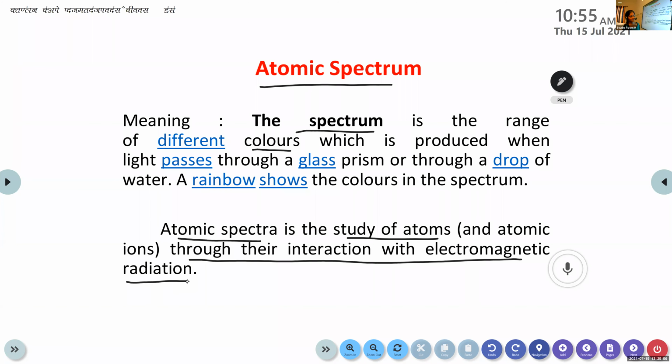Aditya Dev, can you tell me? It's depending upon the absorption and emission.